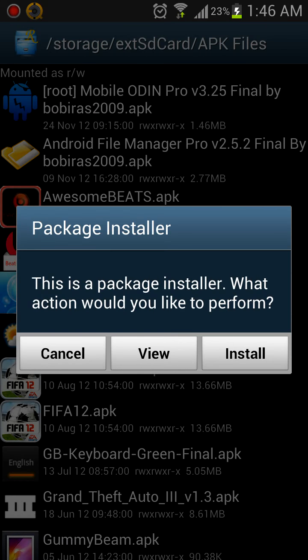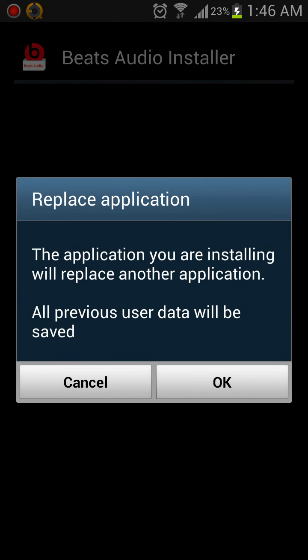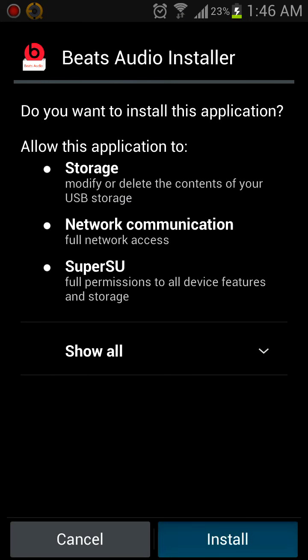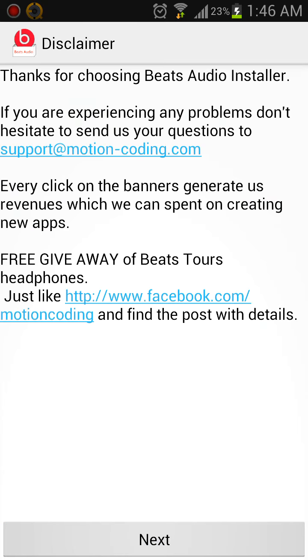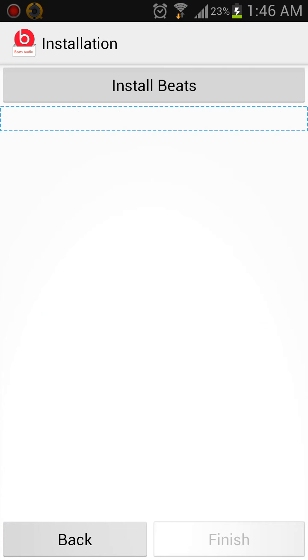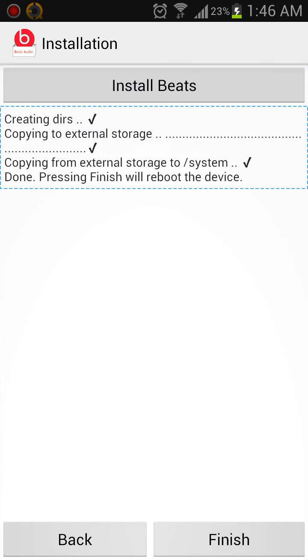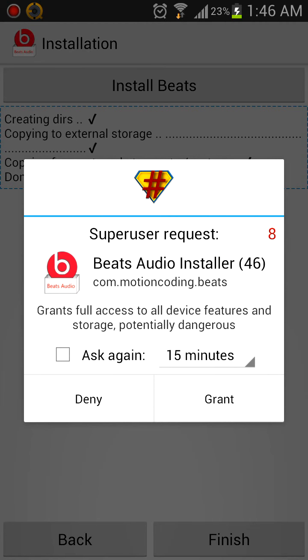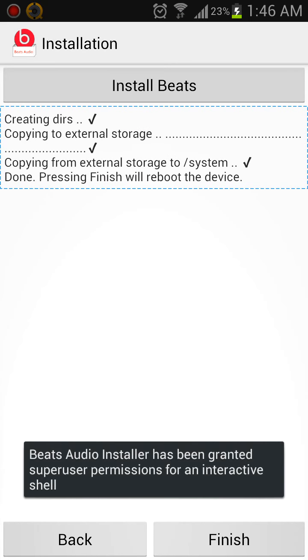Click on it, install it, click OK, install, open, next, install Beats. It's gonna ask for root superuser access, so grant it. That's it.